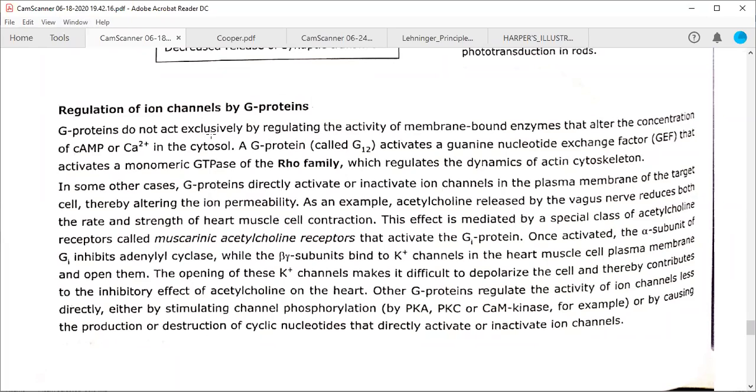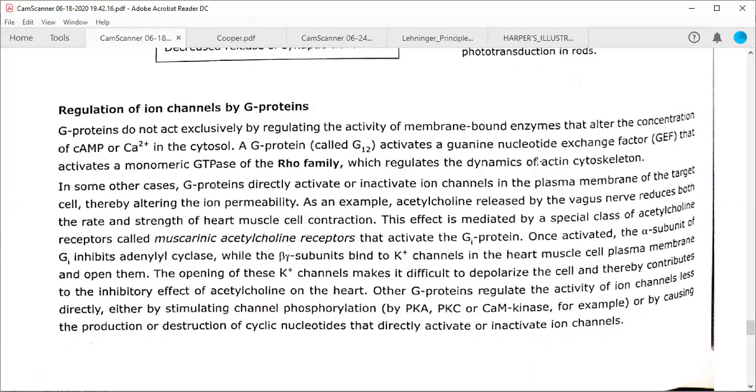G proteins do not act exclusively by regulating the activity of membrane-bound enzymes that alter the concentration of cyclic AMP or calcium ions in the cytosol. A G protein that is called G12, another type of protein we have discussed in the table, activates the guanine nucleotide exchange factor, that is called GEF. Guanine nucleotide exchange factor, in the sense that it is changing GDP with GTP. So these guanine nucleotide exchange factors activate the monomeric GTPase of the Rho family, and it is going to regulate the dynamics of the actin cytoskeleton. We know there are two types of muscles.